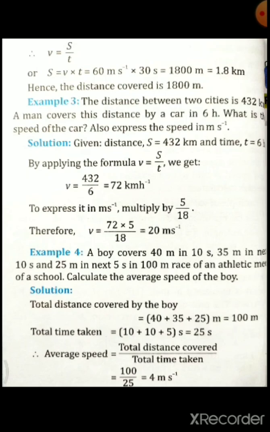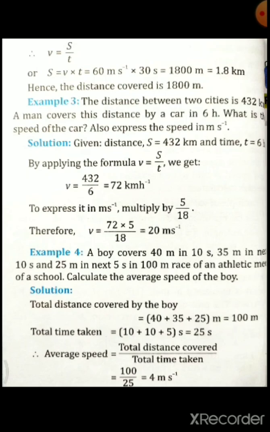Then example 4. A boy covers 40 meter in 10 seconds, 35 meter in next 10 seconds and 25 meter in next 5 seconds in 100 meter race of an athletic meet of a school. Calculate the average speed of the boy here. So average speed, there is a formula, that means total distance covered divided by total time taken.